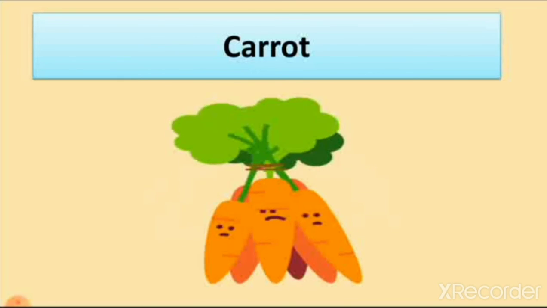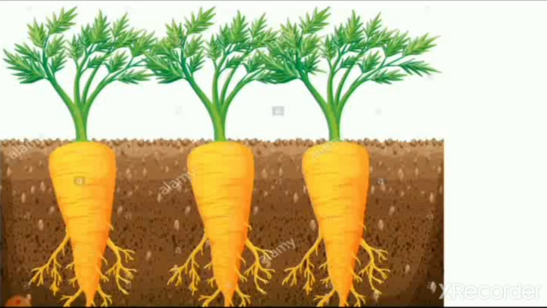Now let's see where carrot grows. Now you can see here the plant of carrot, and the leaves of the plant are on the land. When the carrots grow underground, you can see the roots of this plant are merged with the carrot. So carrot is the root of the plant which we eat as a vegetable. You can see that the carrot is underground in this picture.